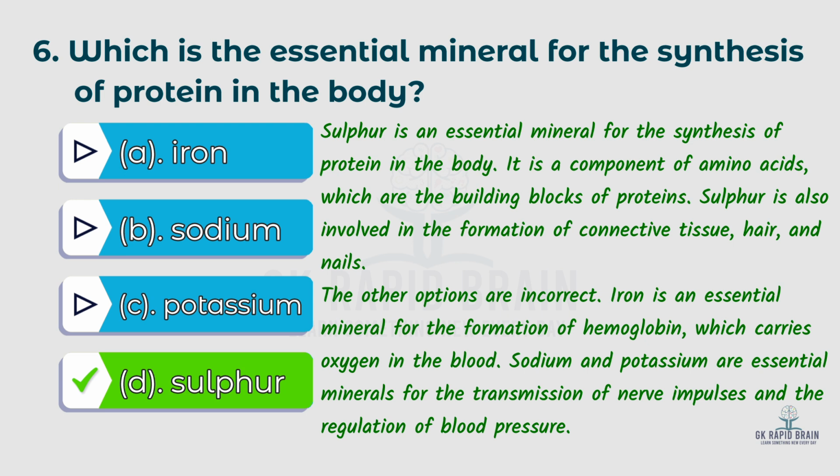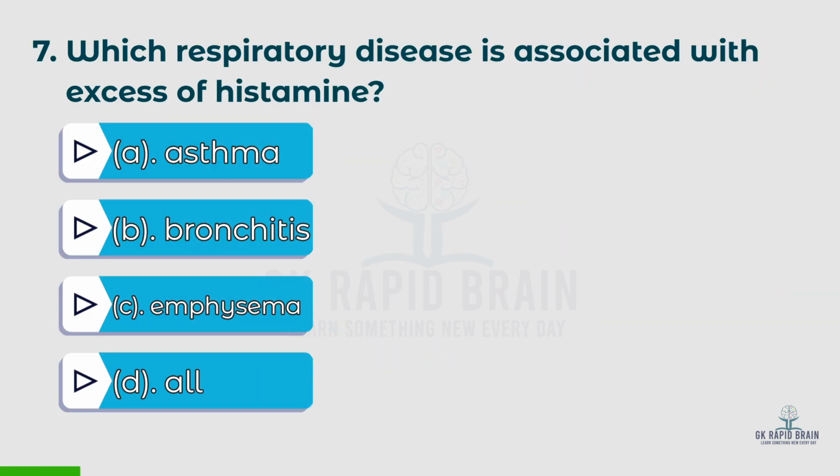The other options are incorrect. Iron is an essential mineral for the formation of hemoglobin, which carries oxygen in the blood. Sodium and potassium are essential minerals for the transmission of nerve impulses and the regulation of blood pressure. So the seventh question. Which respiratory disease is associated with excess of histamine?